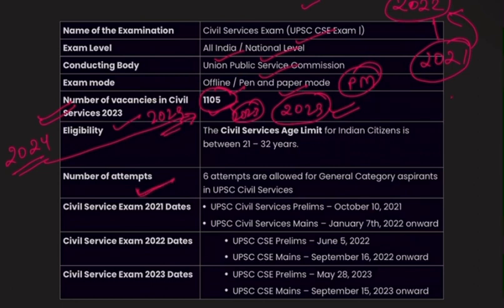The number of attempts for general students is 6 attempts, as allowed for the general category aspirant in UPSC civil services. The civil services exam date was 2021 October 10. See, this one is the COVID year.